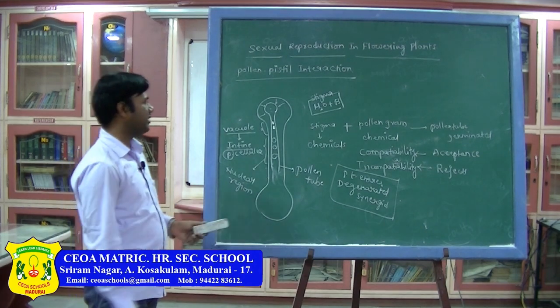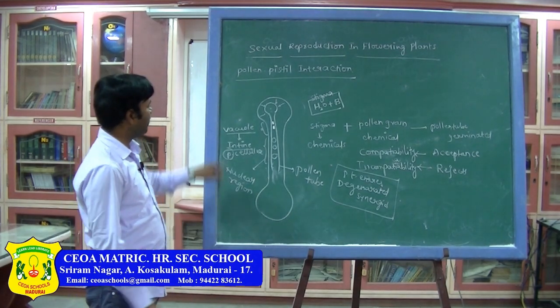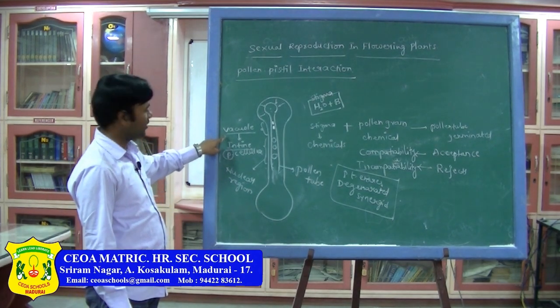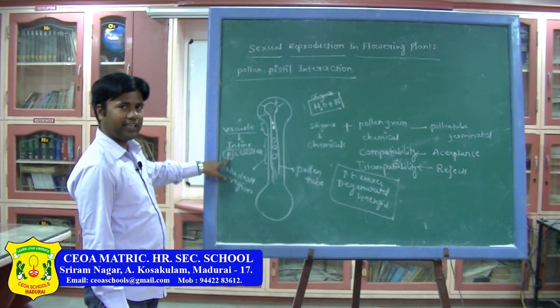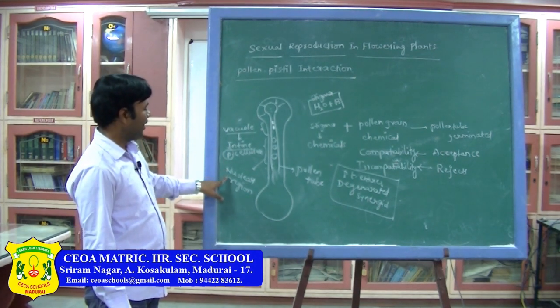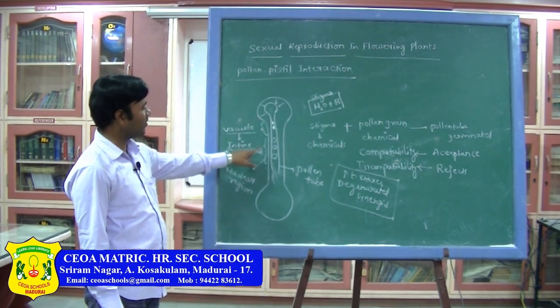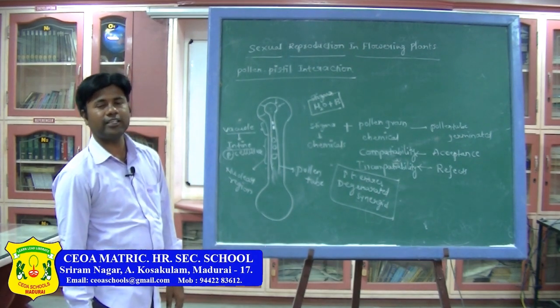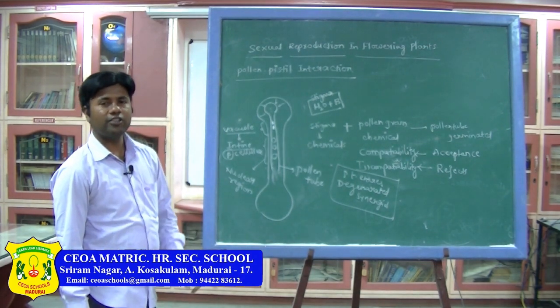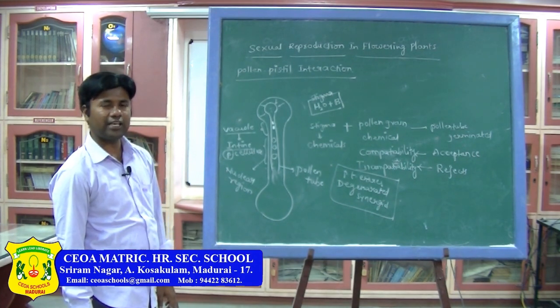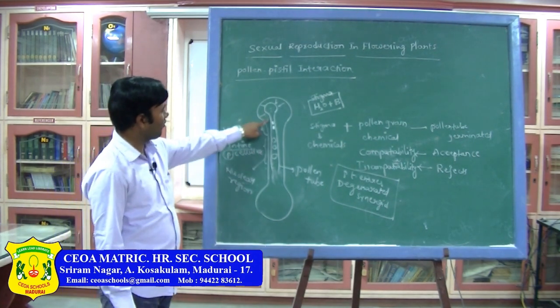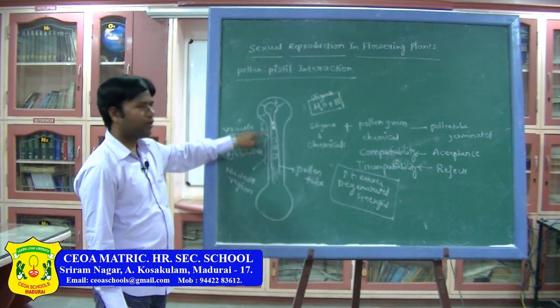That will be learnt in the next class, but you need to remember: first the vacuolar region, then the intine, which is pectocellulose, is present. It extends and has flexibility due to the presence of pectin, and then the nuclear region is present. What nuclei are present? Two male gametes from the generative cell and the vegetative cell nucleus are also present. So now this is called a pollen tube.